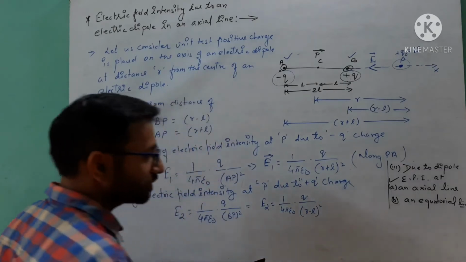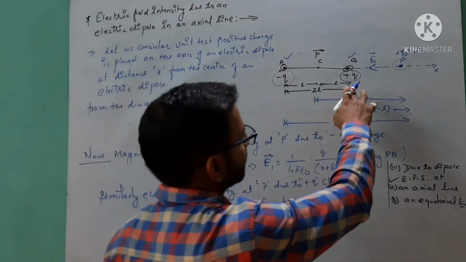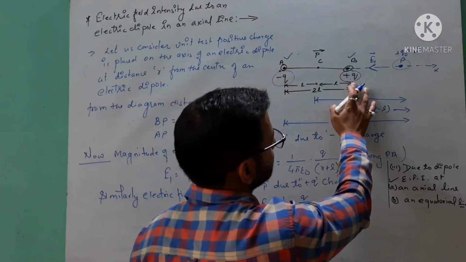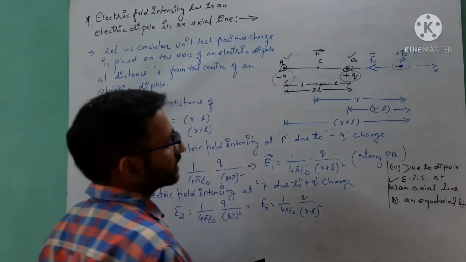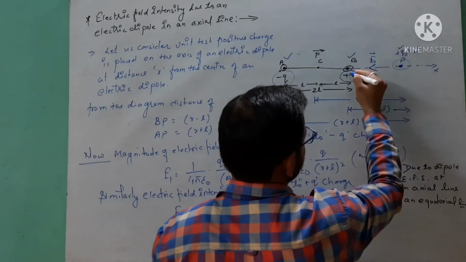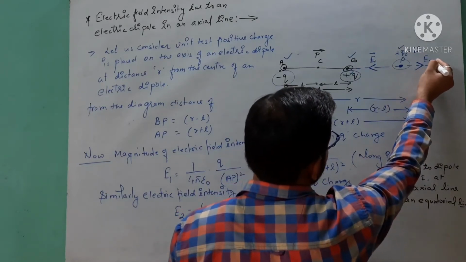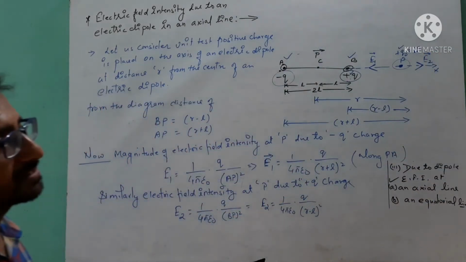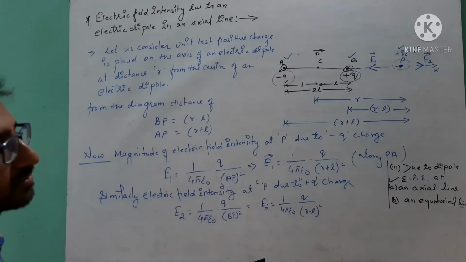Now if you want to show the direction of the electric field, come to the picture. Here you can see this charge has a positive sign. Similarly, the charge at P is also a test positive charge, so positive and positive means repulsion. So the direction of the electric field E2 due to this charge is away from P, along the Px direction you can say.